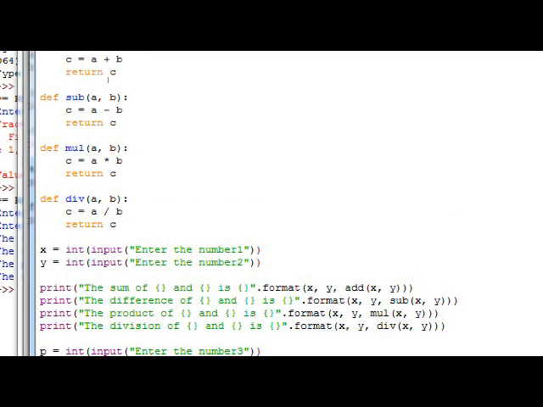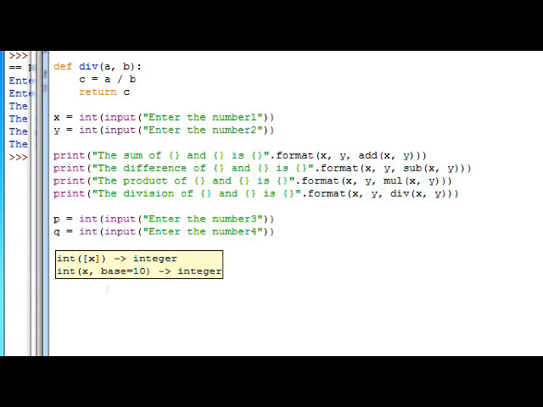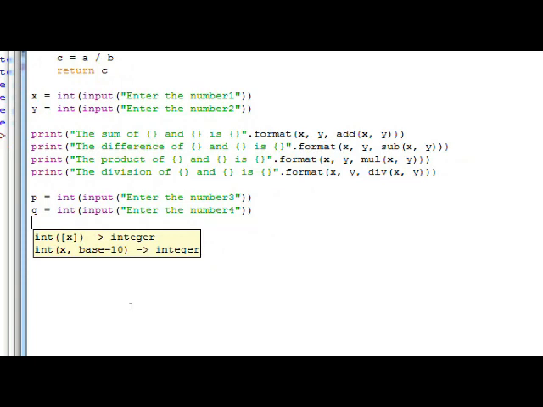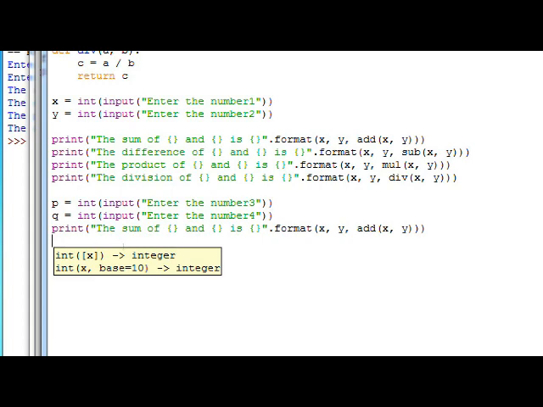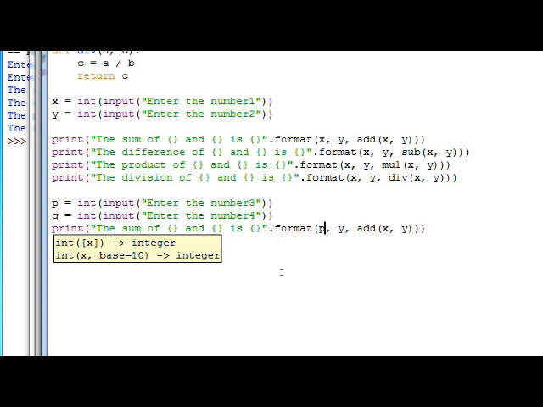But here we have a function called add, so there is no need to rewrite the code that is required to perform the addition operation on p and q. What we can do here is use the print statement: the sum of placeholder 1 and 2 is placeholder 3. There we can replace the variables x and y by p and q.